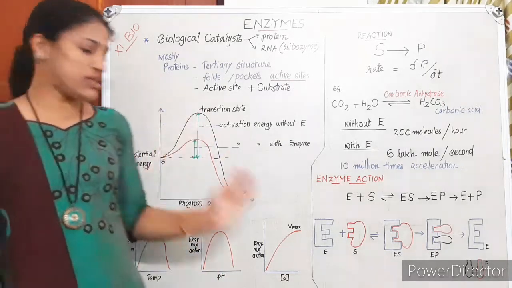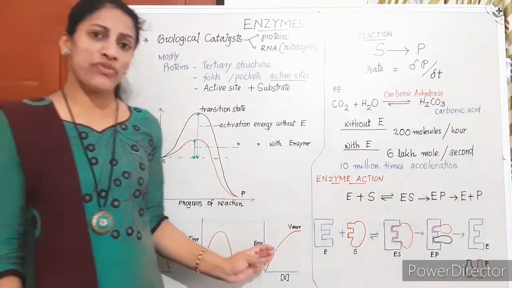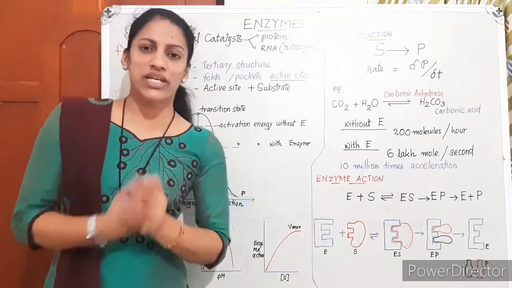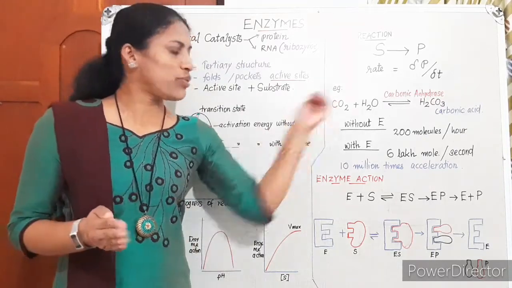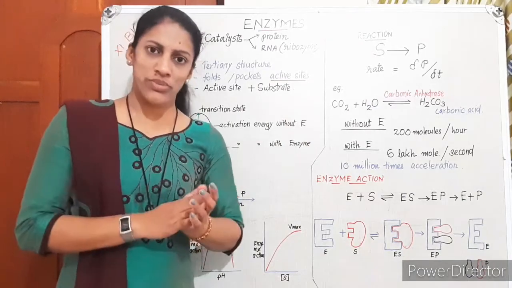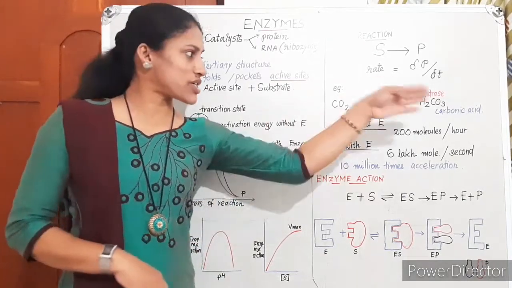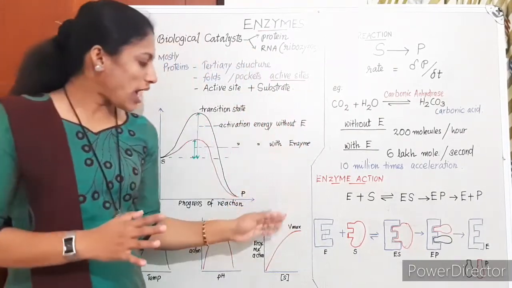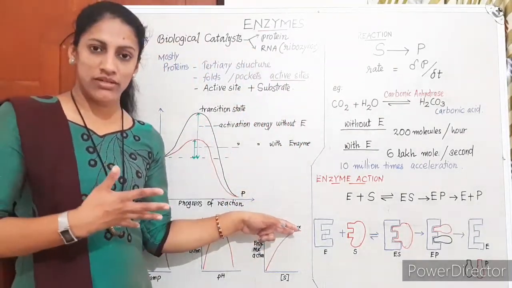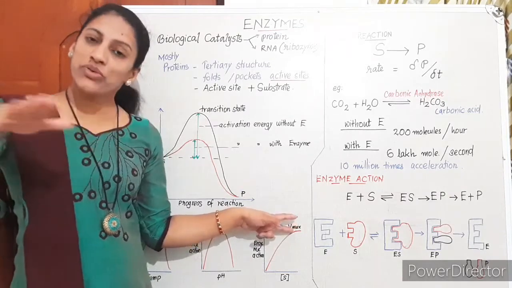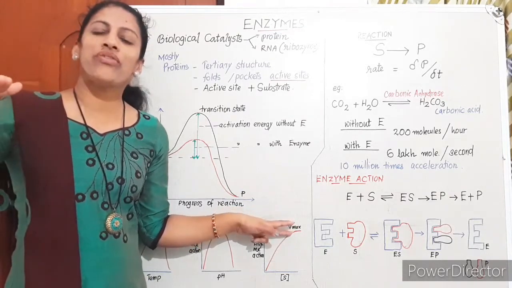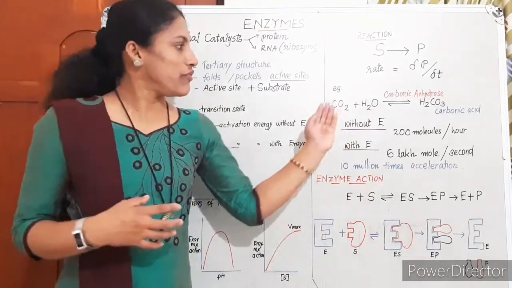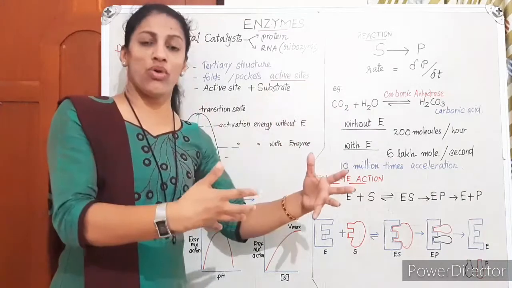Whereas substrate concentration does not give this type of action. Suppose in a biological reaction, we are adding carbon dioxide and water. We are adding more and more carbon dioxide and water, which increases the rate of the reaction, until the full enzymes are used. Up to this maximum rate, it increases. Then after it will be steady, because the number of enzymes may not be sufficient for binding to this.